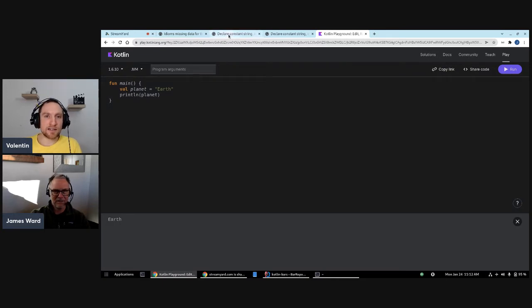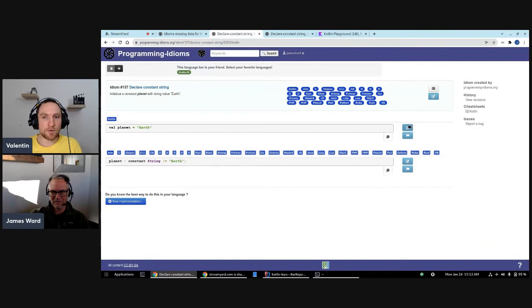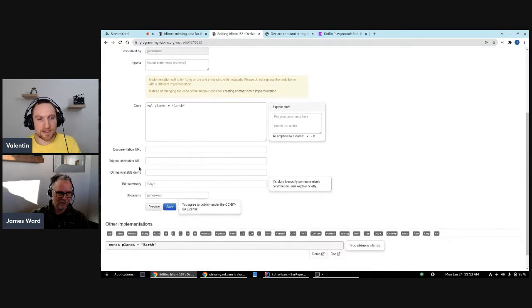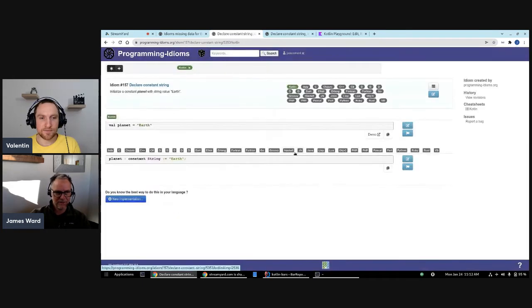Then we can paste it in the runnable demo field. So we'll go back to edit the implementation, and you see a few fields here. Online runnable demo here. And a summary that says demo. Add URL. Yeah, demo. Amazing. Okay. Save that.